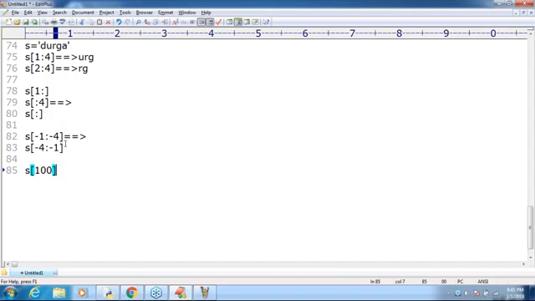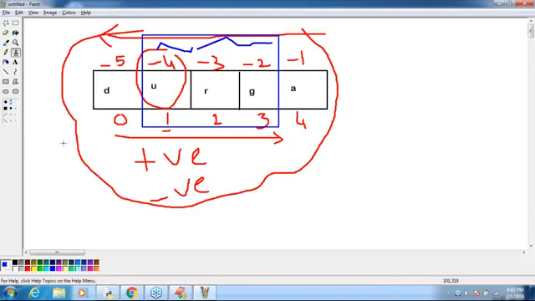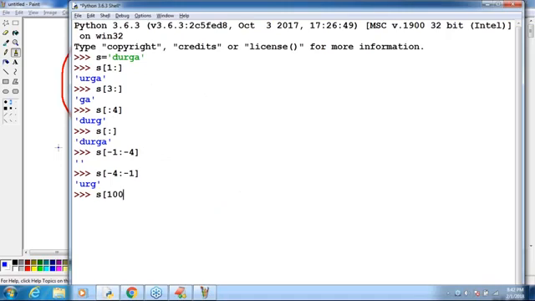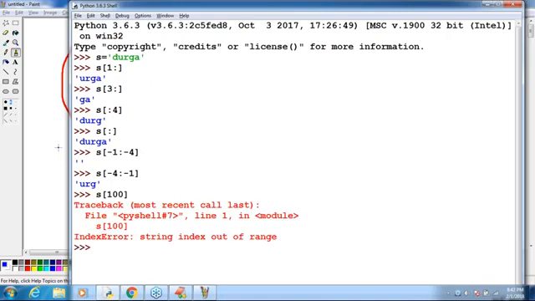Yeah, good. Just think very carefully, man. S of 100, what is the answer? Sir, am I using the slice operator? Yes or no? No, I'm not using any slice. Where is the colon? I'm not using it. Just directly by using the index, immediately you are going to get an error, man. Index error.